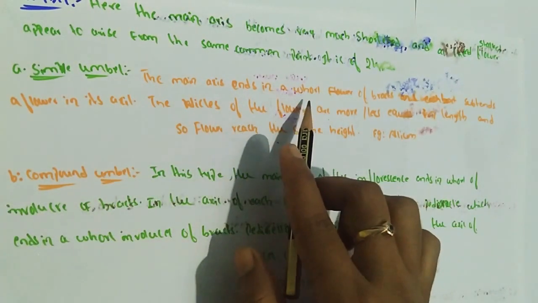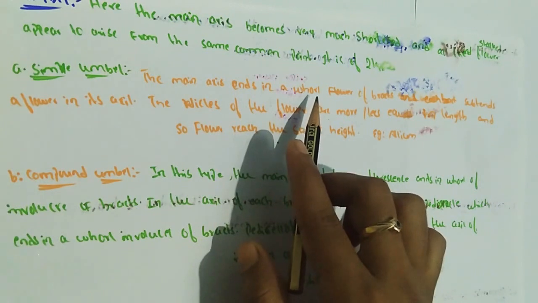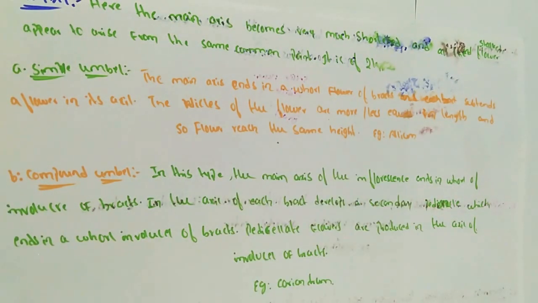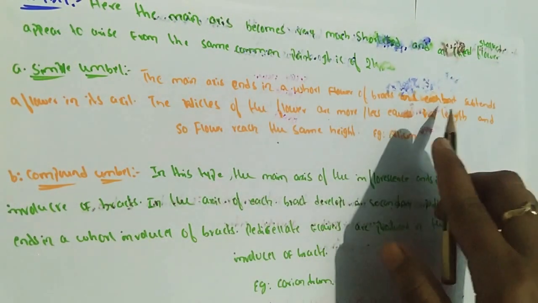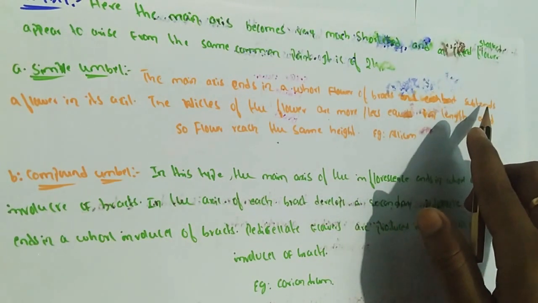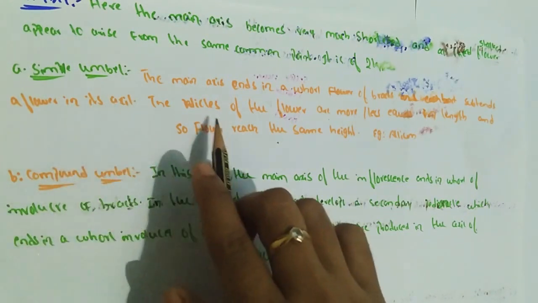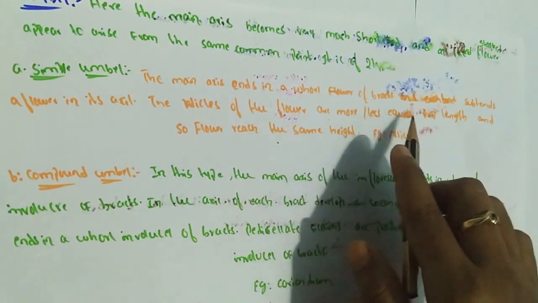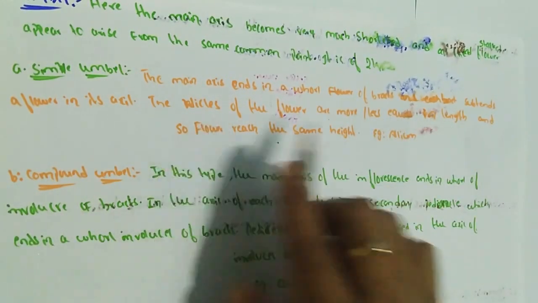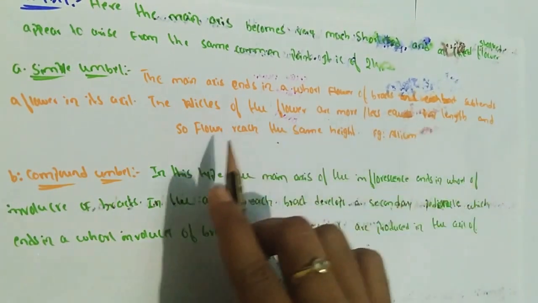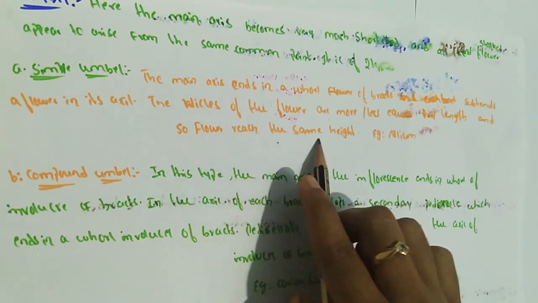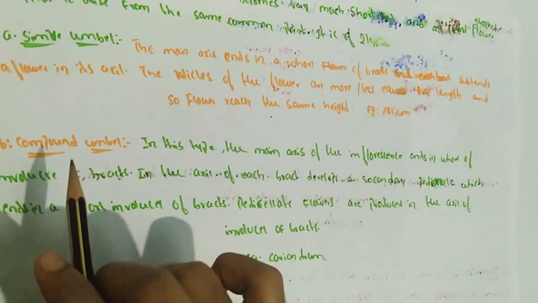Whorl means all the sepals, petals and leaves radiate from the same common point. Each bract subtends, meaning it supports or enfolds, a flower in its axil. The pedicels of the flowers are more or less equal in length. Here the stalks of the flowers are more or less equal in length, so the flowers reach the same height. Example: Allium.